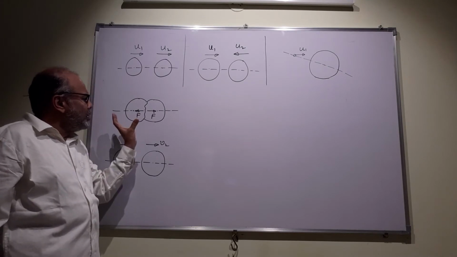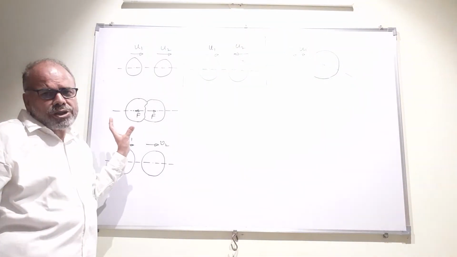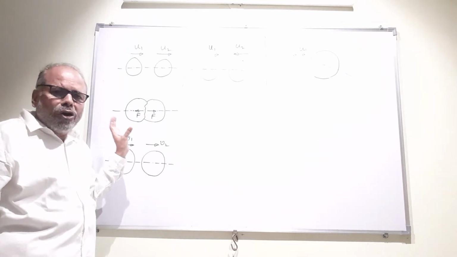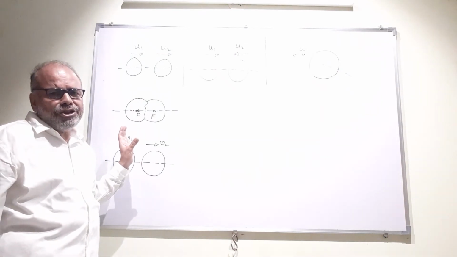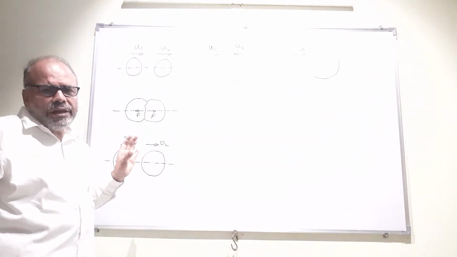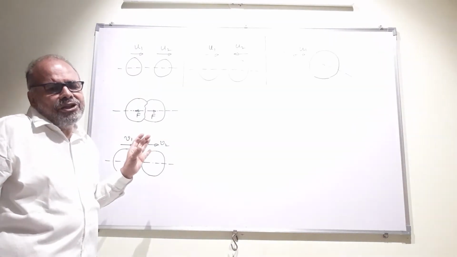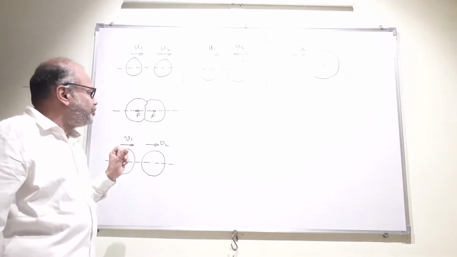So therefore, since kinetic energy is lost in these three ways, we cannot conserve kinetic energy. The final kinetic energy will be less than the initial kinetic energy.